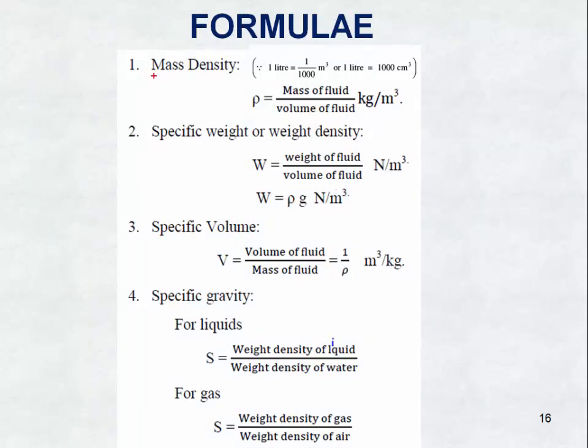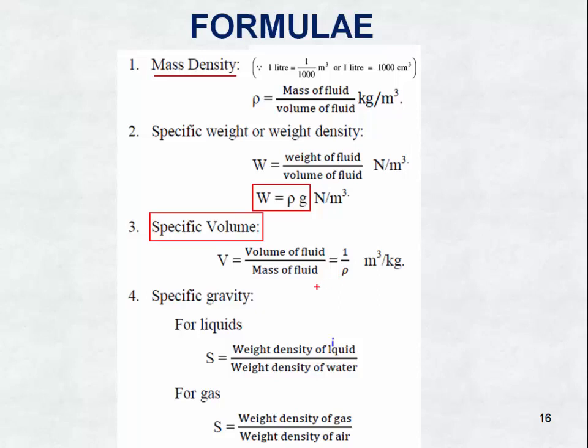Here the mass density is equal to mass of the fluid divided by volume of the fluid, that is ρ, kilogram per meter cube. The specific weight or weight density ω is equal to weight of the fluid divided by volume of the fluid. The unit is Newton per meter cube. Here ω equal to ρg is called specific weight or weight density. Next, specific volume: volume of the fluid divided by mass of the fluid, that is equal to the reciprocal of density.